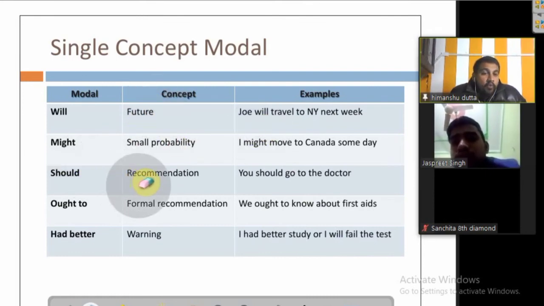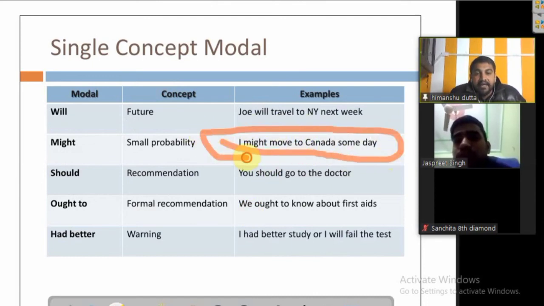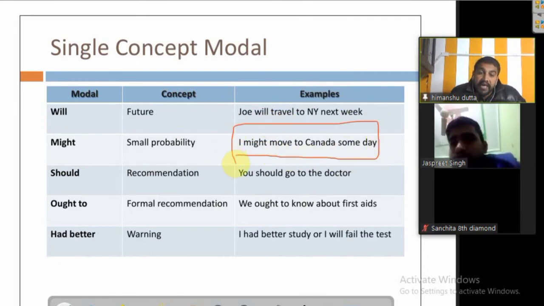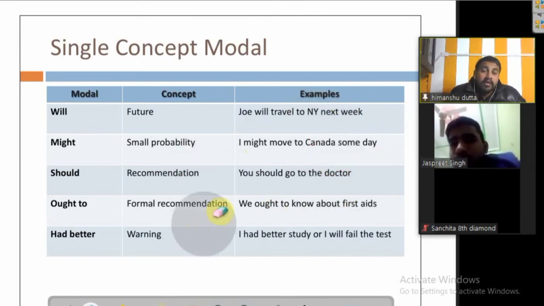I might move to Canada someday. If I say I might move to Canada someday, it means there is a small probability that I am going to move. It is not definite, it is just a small probability that I will go to Canada. Do I really go to Canada? That's another thing. But there is a small probability about it. So somebody is not determined about it. If somebody is determined about it, what would be used? It will come as will.